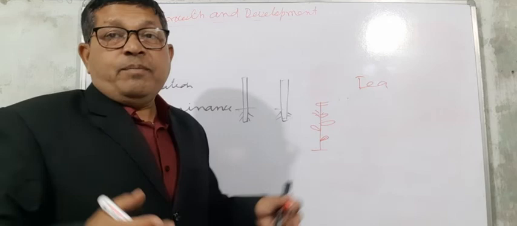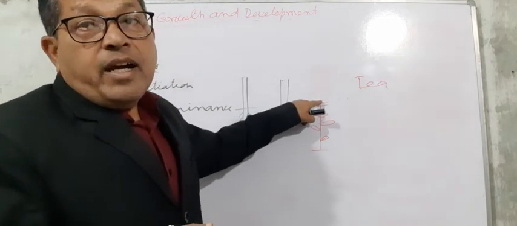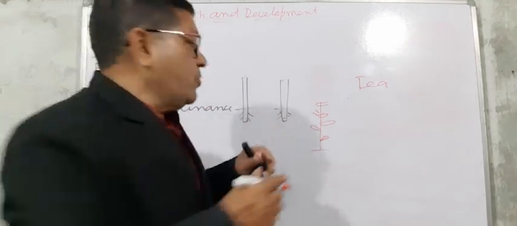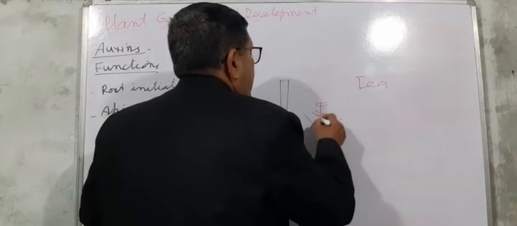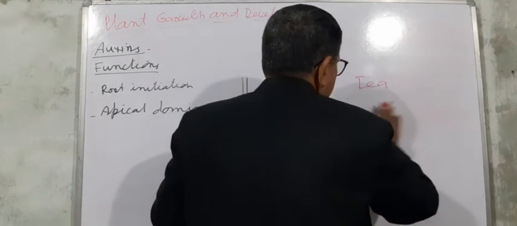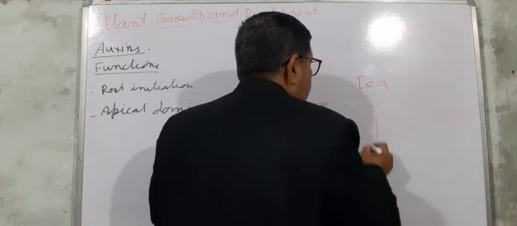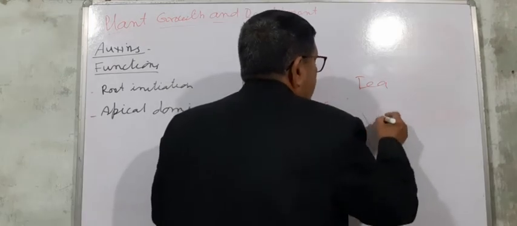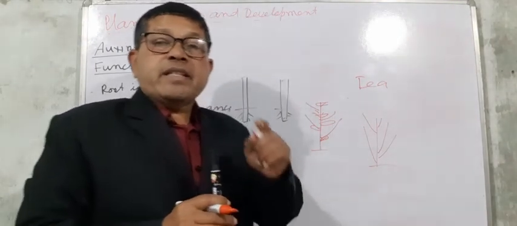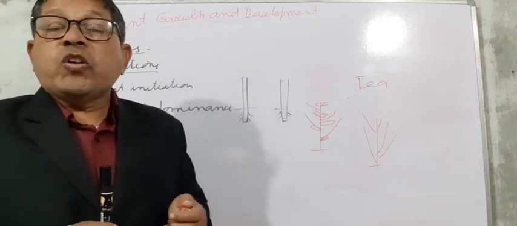To overcome, to remove apical dominance, the apex is removed, and that is why lateral branches arise. If the apical bud is removed, then that promotes the growth of the lateral buds. So many branches arise when the apex is cut. So this is called apical dominance.